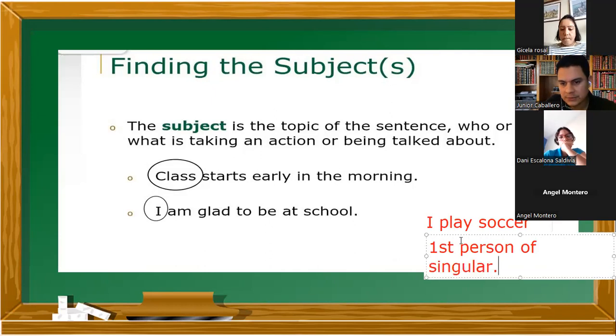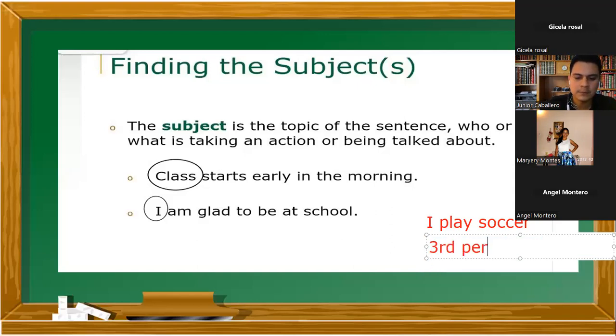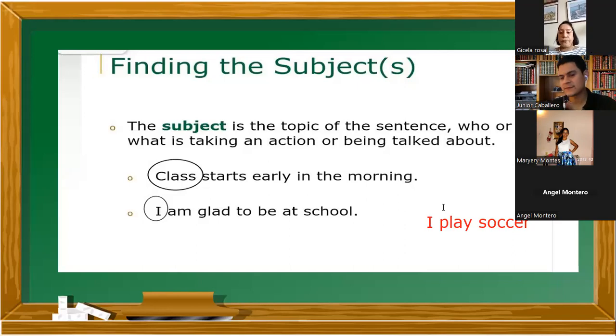So my question was, when you say they, what's that? First person, second person, third person? Third person. Yes, that's correct. Now, in this case would it be third person singular or third person plural? Plural. That's right. So we have in English all the personal pronouns that you know: first person, second person, third person, plural and singular. Questions so far? We're good?